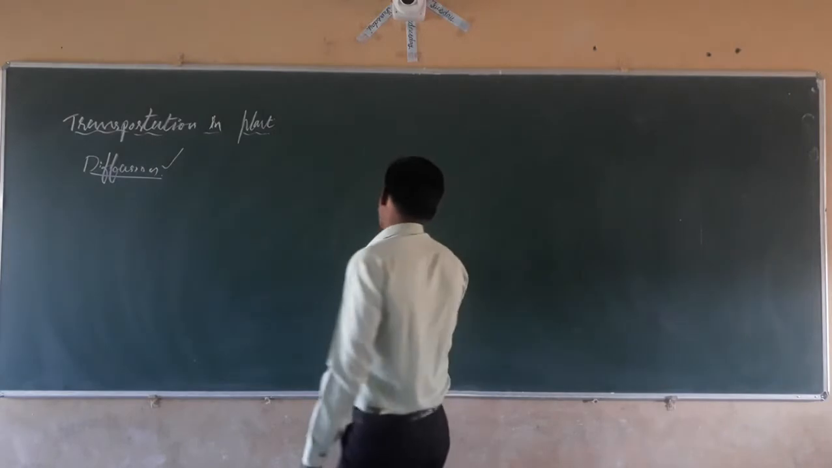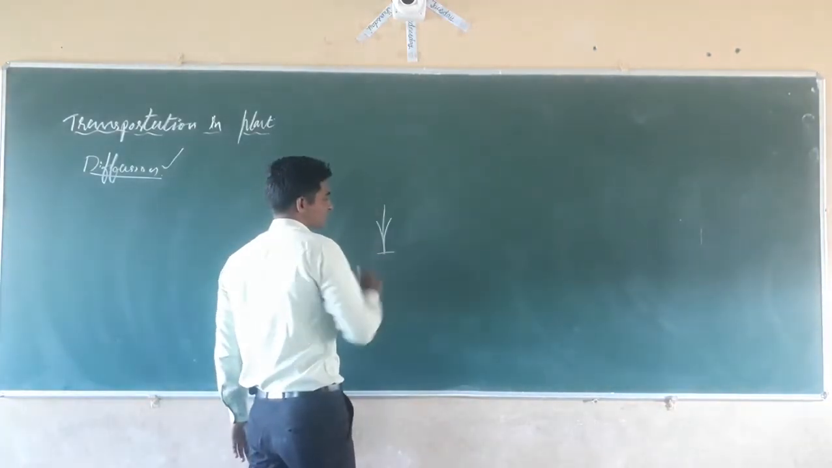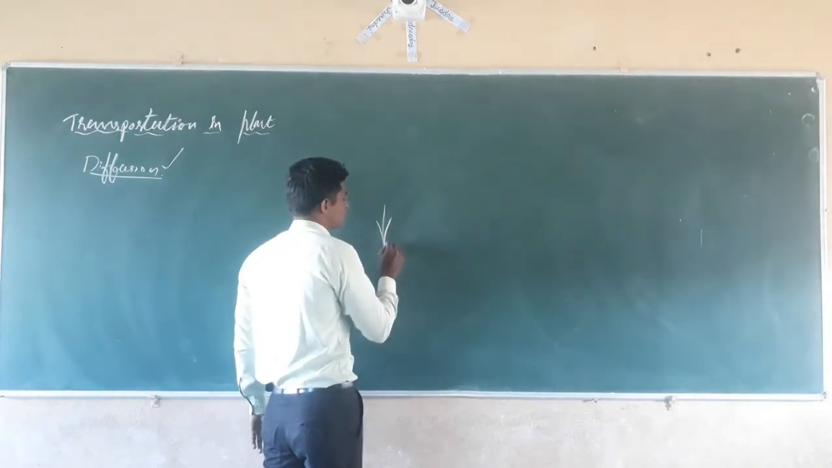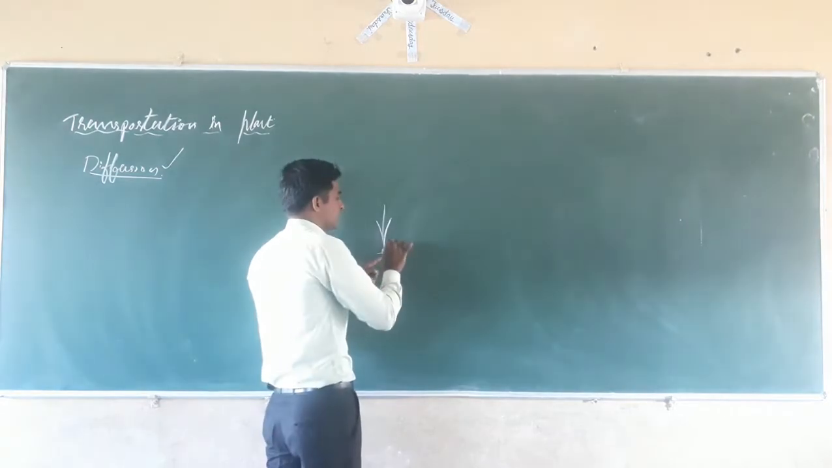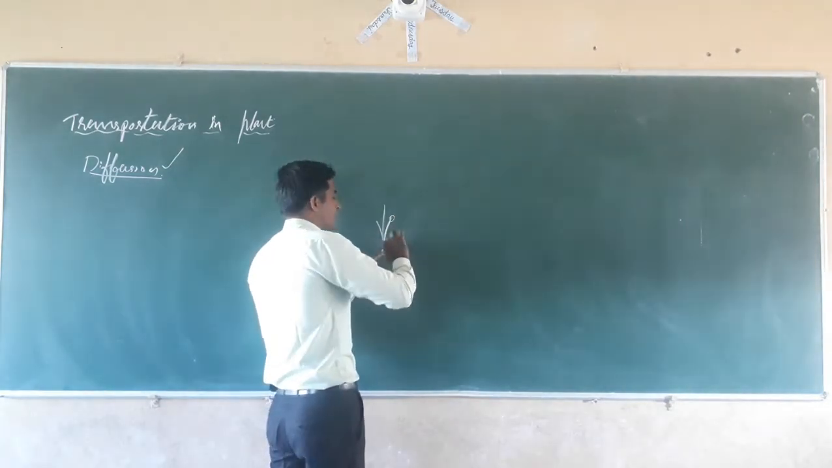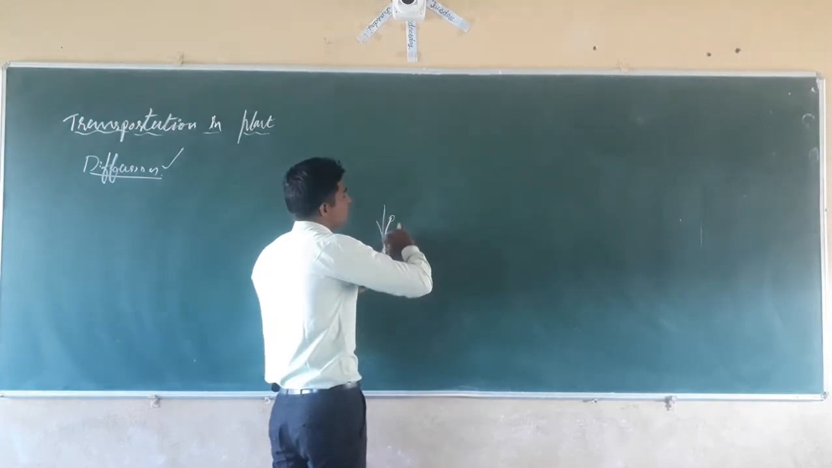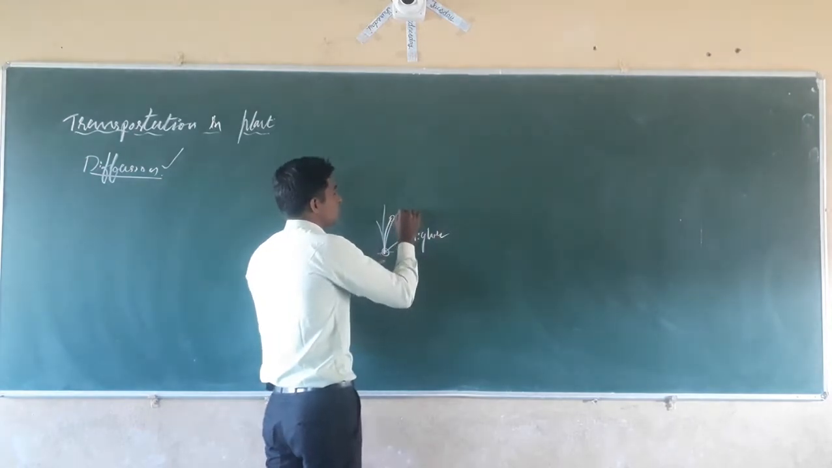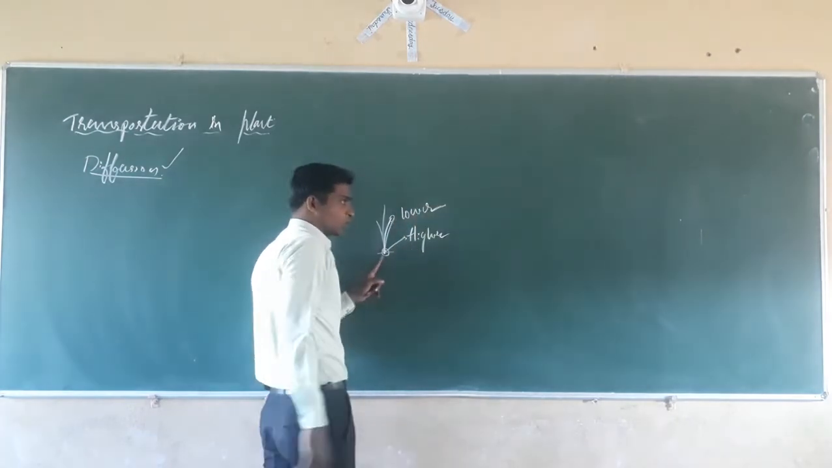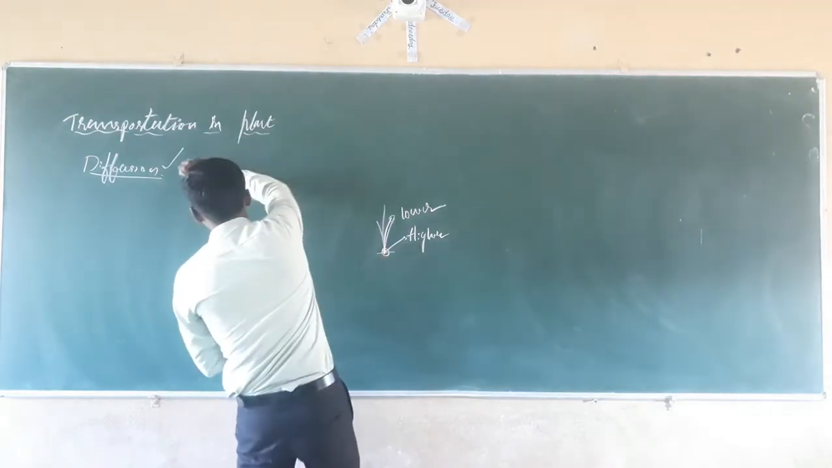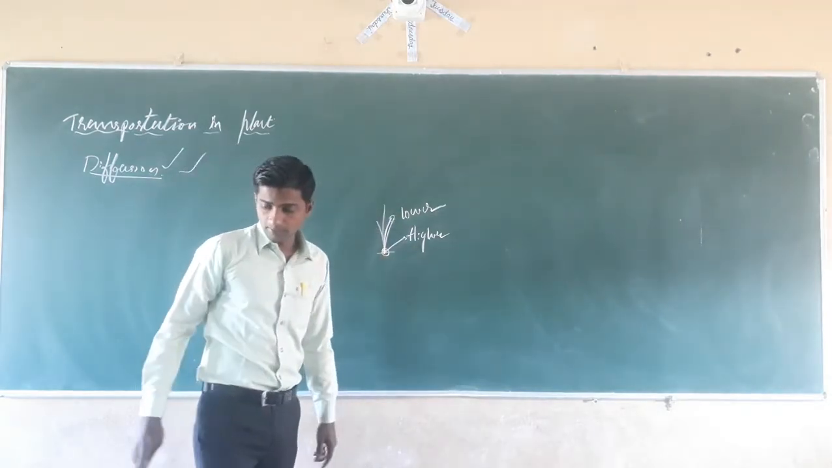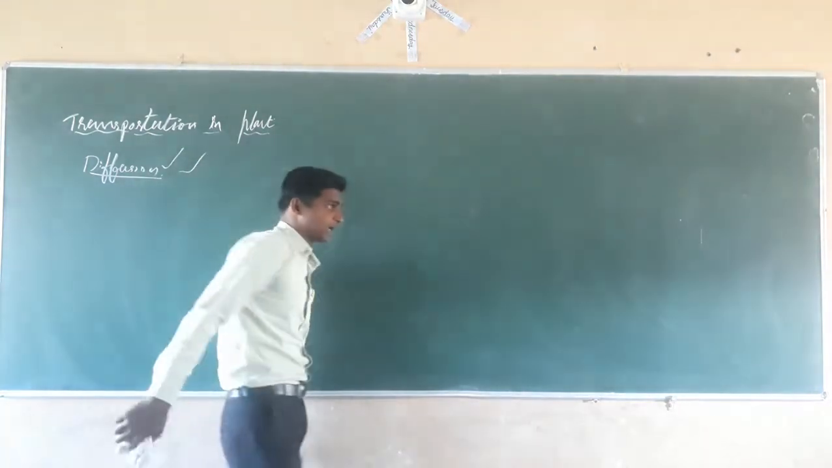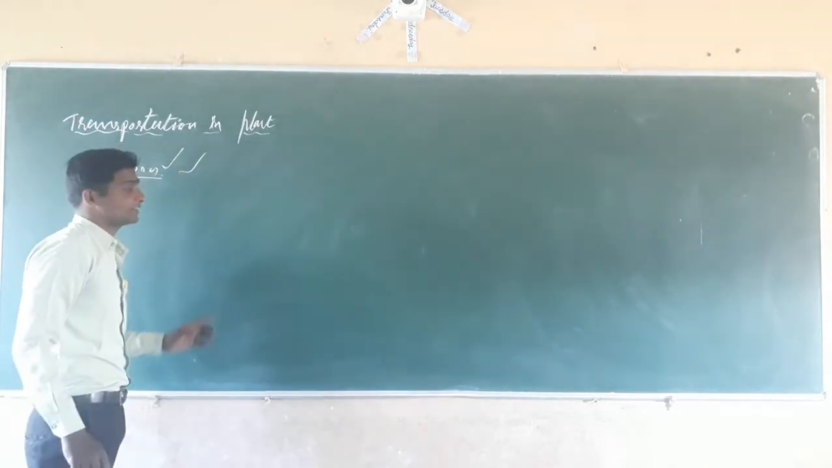See what happens? For example, suppose a small-sized plant. Whatever water the plant takes in will be transported by a process. Here the water concentration is more, and here the water concentration is less. What happens? From higher concentration it will move towards the lower concentration. That is called diffusion. Isn't it?